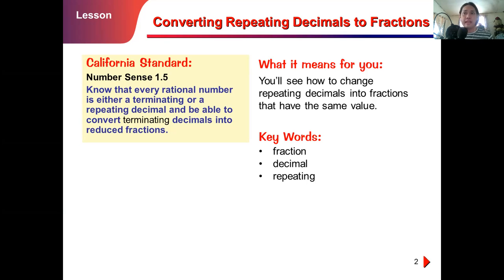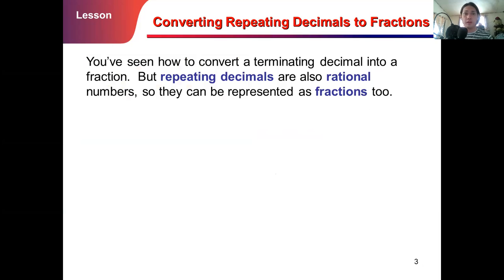I want you to remember the keywords for today's video discussion. Say with me: fraction, decimal, and repeating decimals. You have seen how to convert a terminating decimal into a fraction before, but if not yet, we can have a small touch on that later.